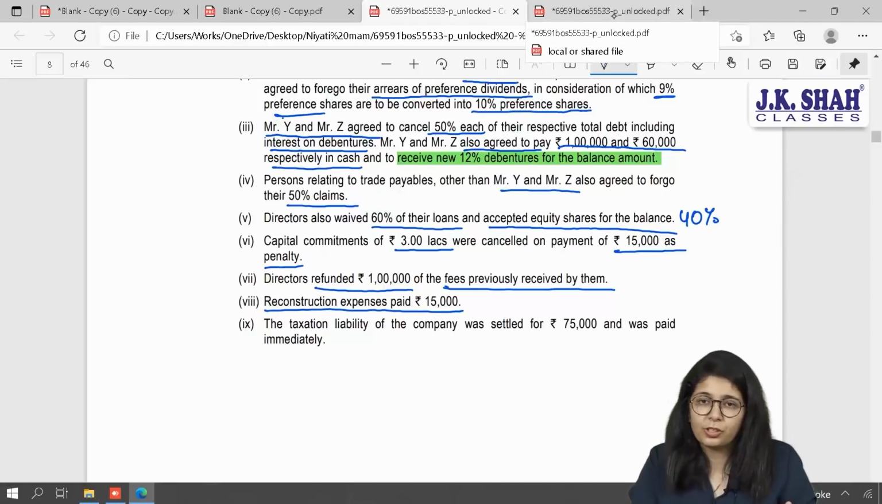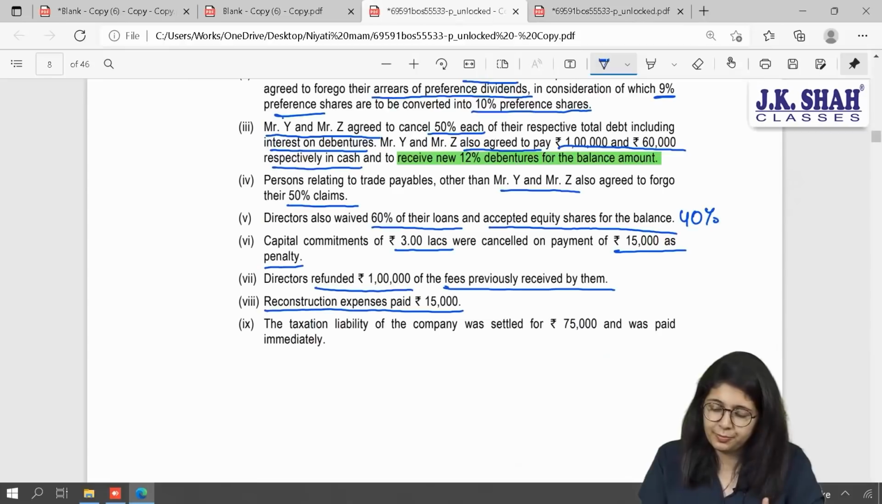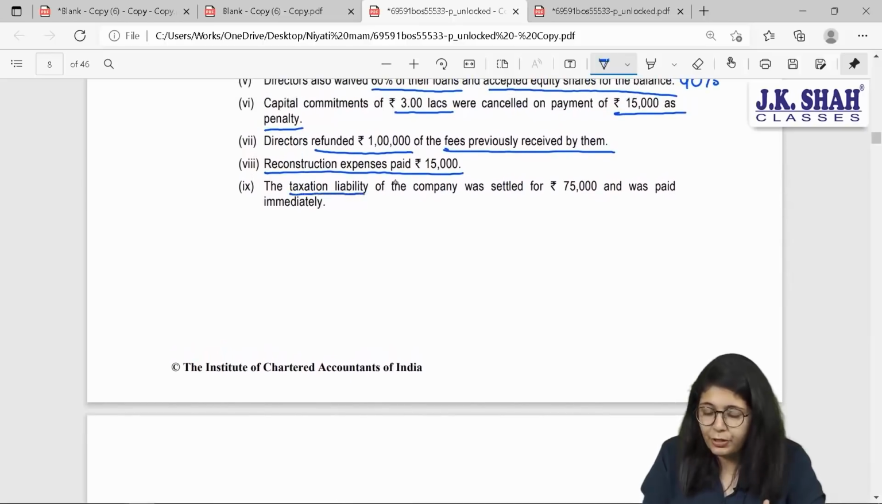Reconstruction expenses should be debited to bank account. So my journal entry will be reconstruction account debit to bank account 15,000 rupees. Next. The taxation liability of the company was settled for 75,000 and was paid immediately.